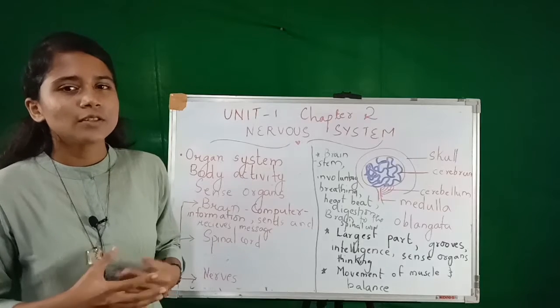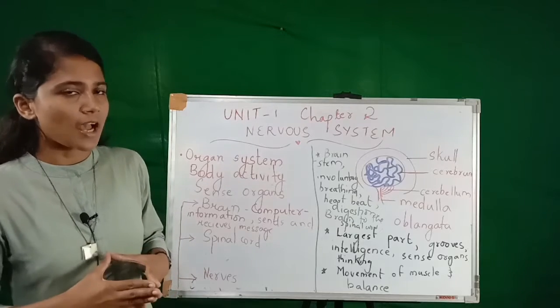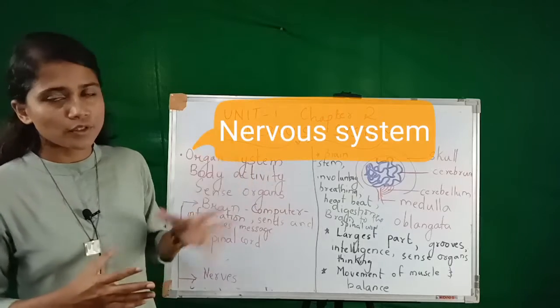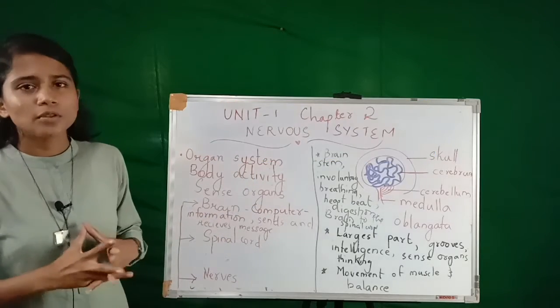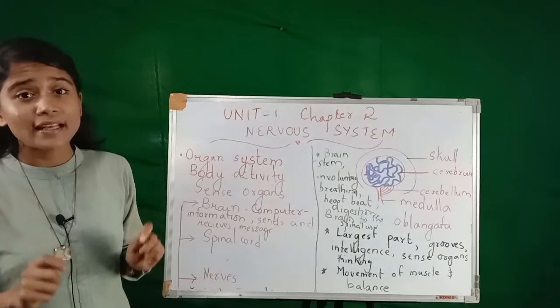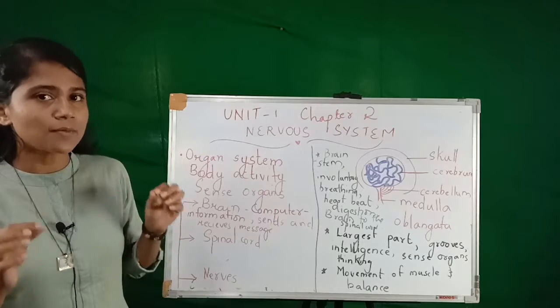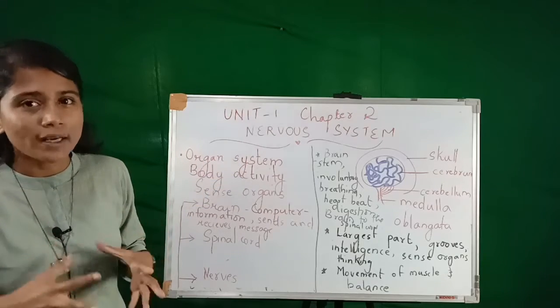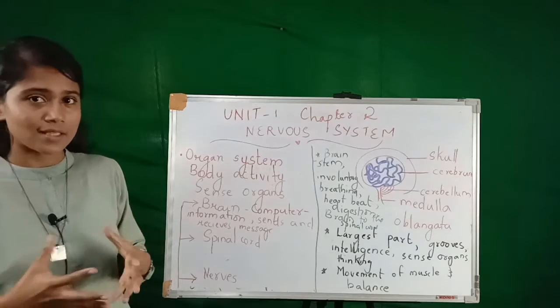Hi students, today we are going to study a new chapter, that is Nervous System, chapter 2 of unit 1. So you have heard about the word nervous system, right? It is a very important organ system of our body. It mainly controls all the body activities and also the sense organs.